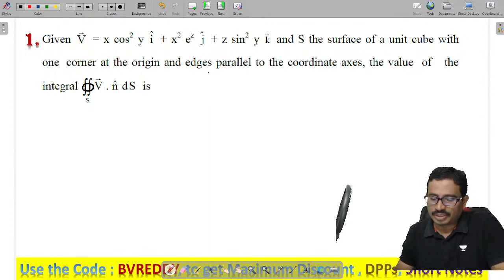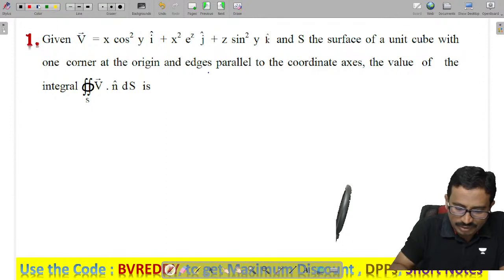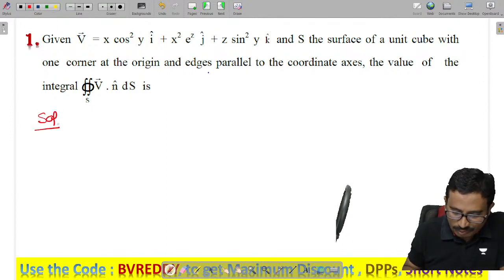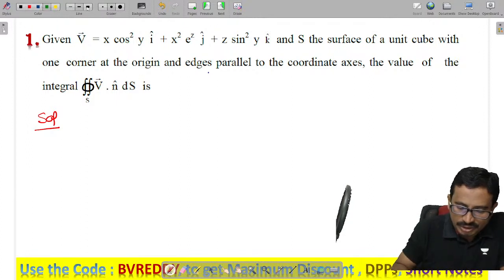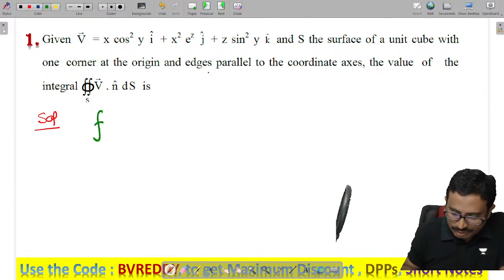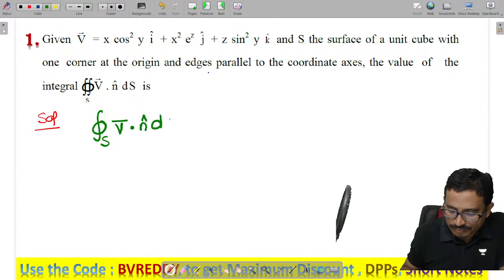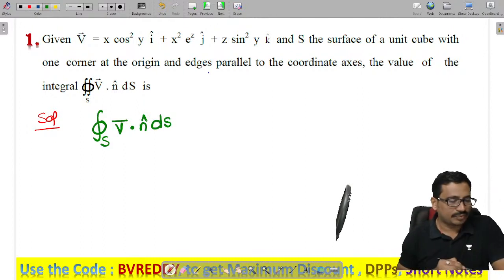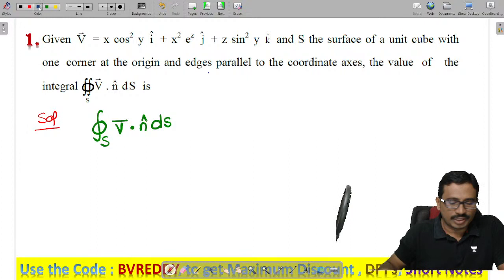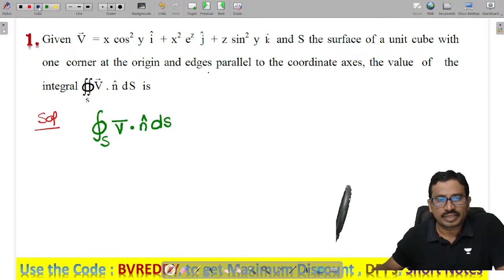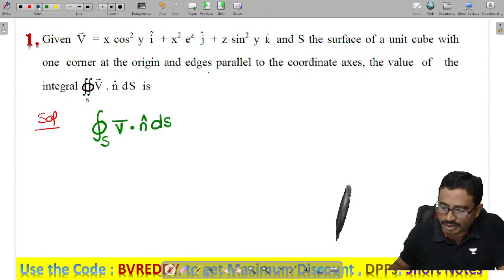Now you tell me, what are they asking to find here? The closed surface integral of V bar dot n cap into ds, isn't it? As we know, ds is a vector quantity whose direction is perpendicular to the surface.